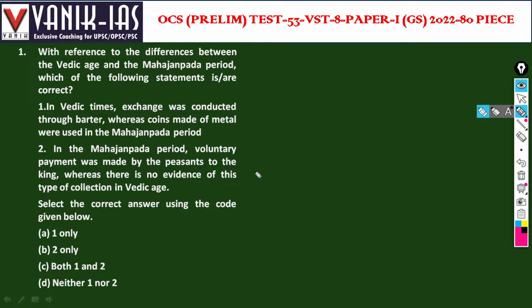Which of the following statements are correct? First statement is correct. Next, exchange was conducted through barter system, right? Whereas coins made of metal are used in Mahajanapada period.